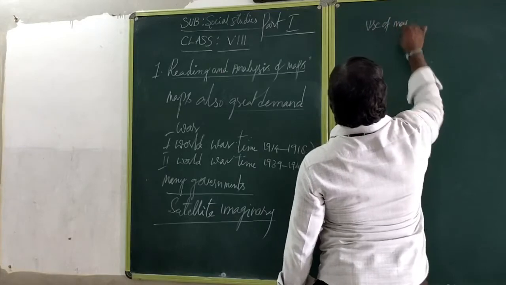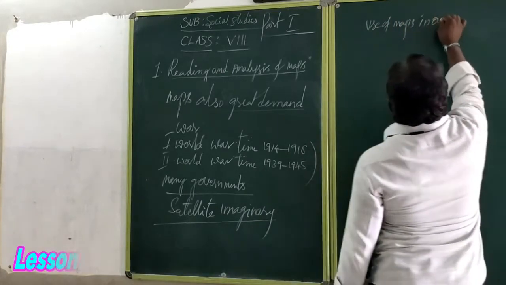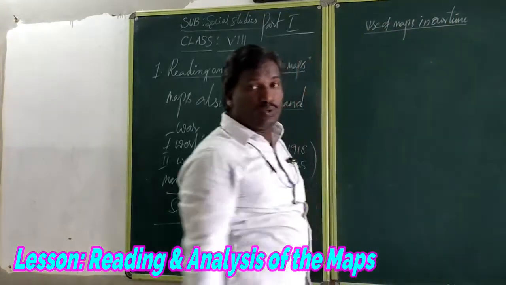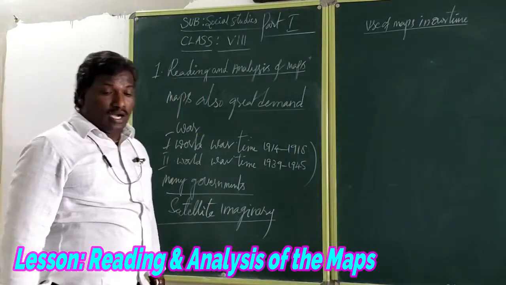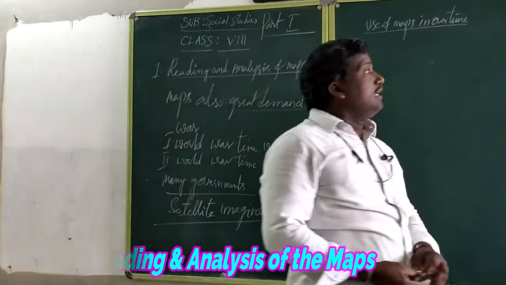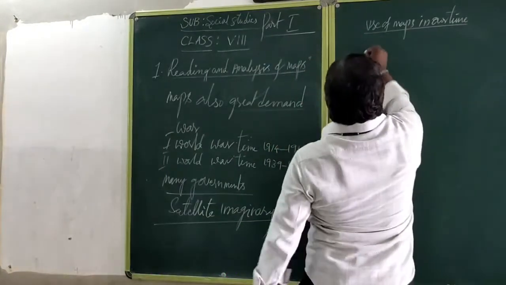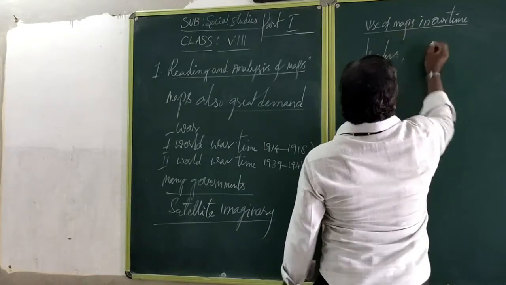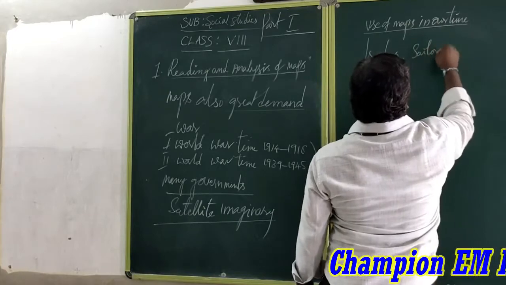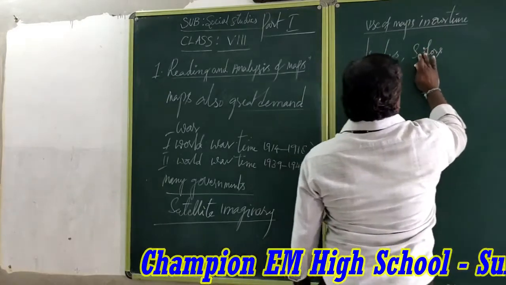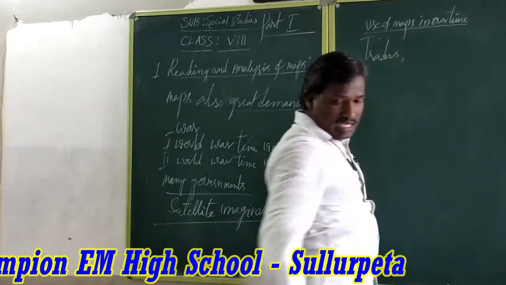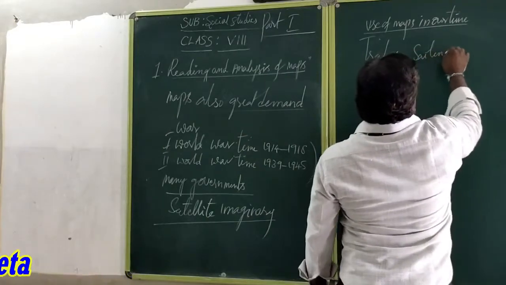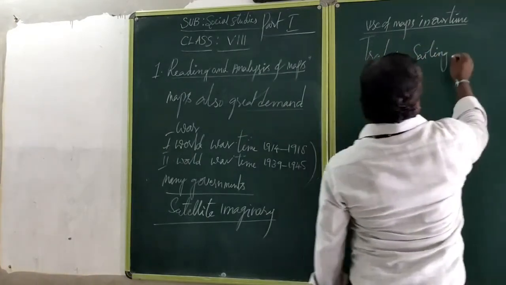The use of maps in our time. According to our time, we are using different types of maps. Am I correct or not? In earlier times, the maps were mainly used by traders and sailors.